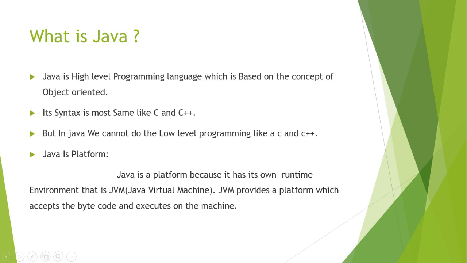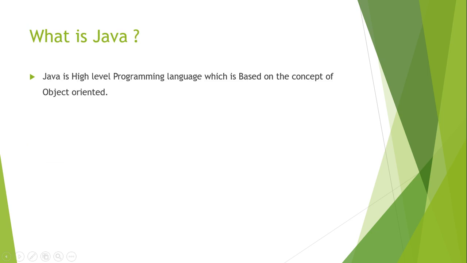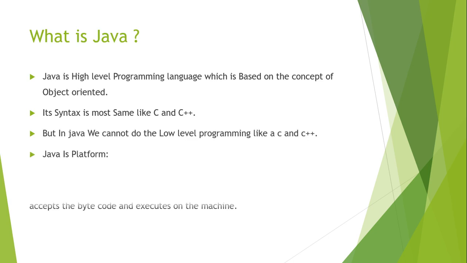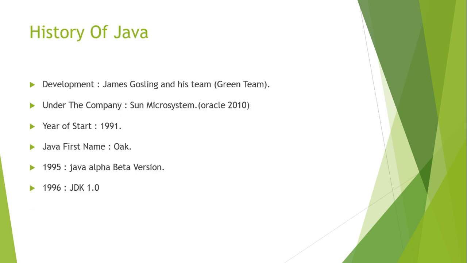Okay, so what did they do after that? They converted this into a language, and they named this language the Oak language. After that, they found that some other company, named Oak Technology, had already registered this name. The Oak name is already registered with Oak Technology.